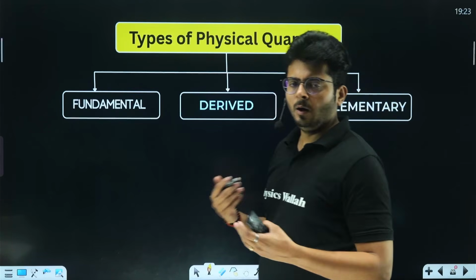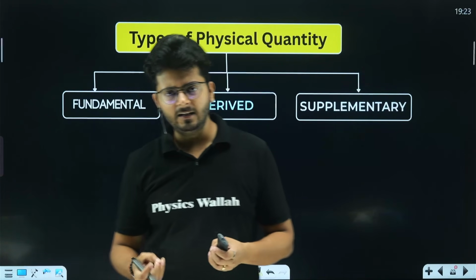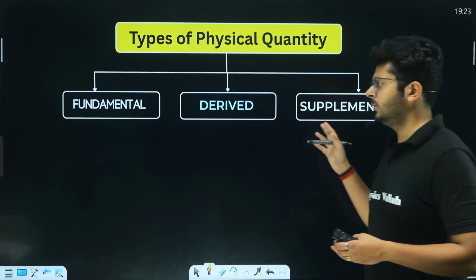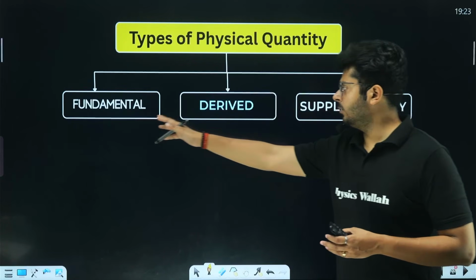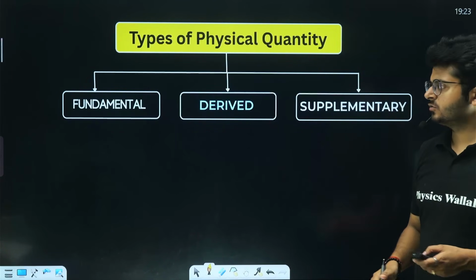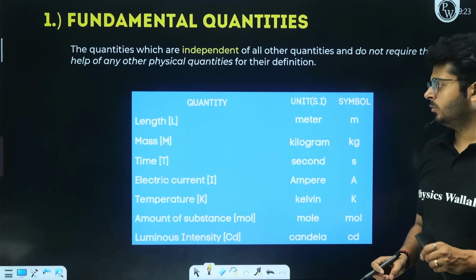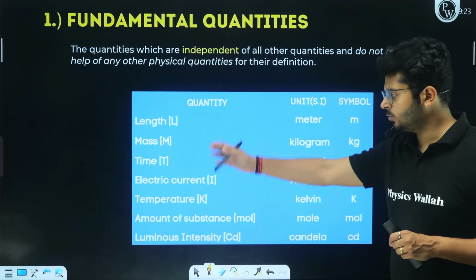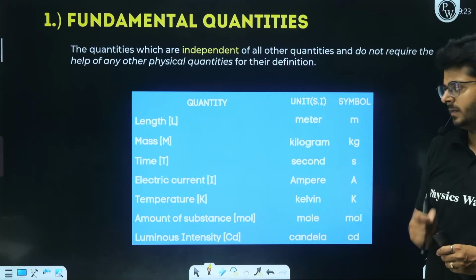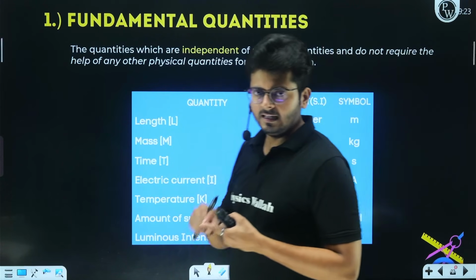Now, how many types of physical quantity do we have right now? We have three different types of physical quantity. Again, a very basic thing: fundamental quantity, derived quantity, and supplementary quantity. Let's talk about what is a fundamental quantity. So when we talk about the fundamental quantity, my dear students, we have these quantities available as fundamental quantities, right? When we talk about length, right?